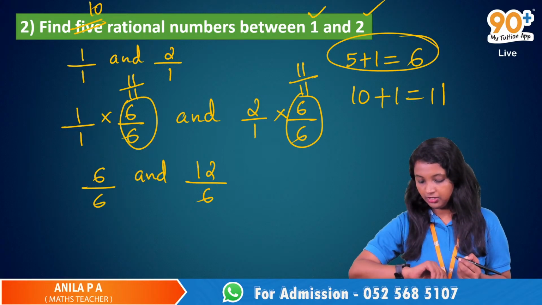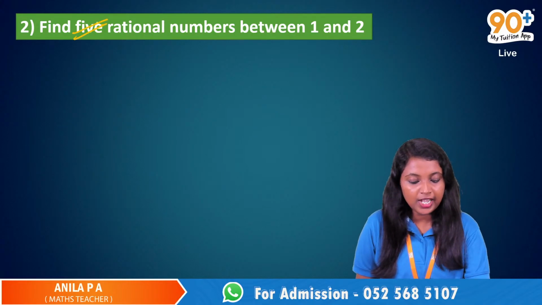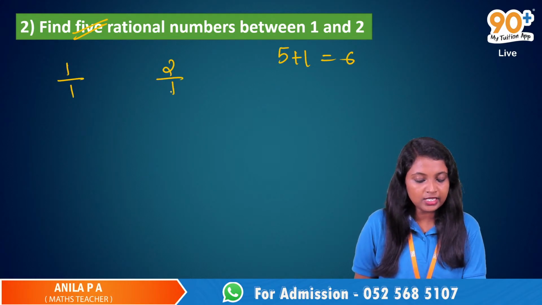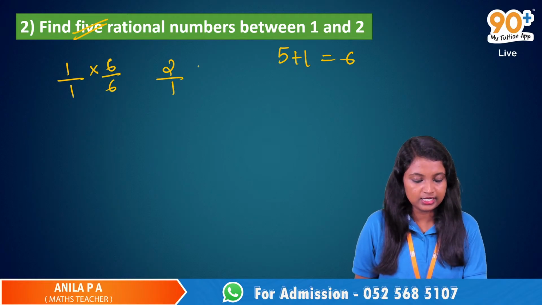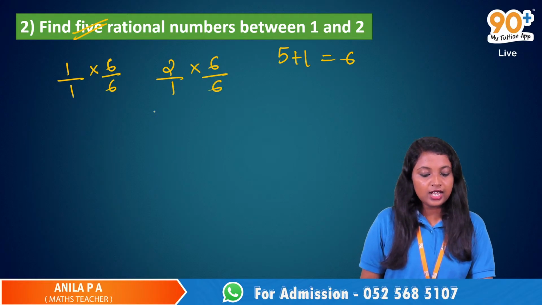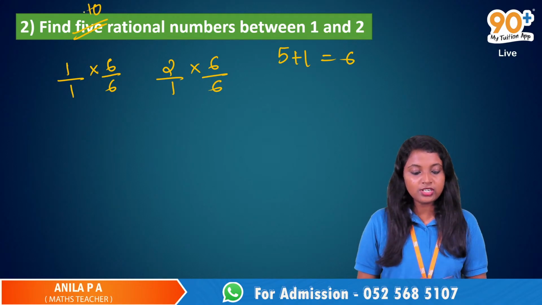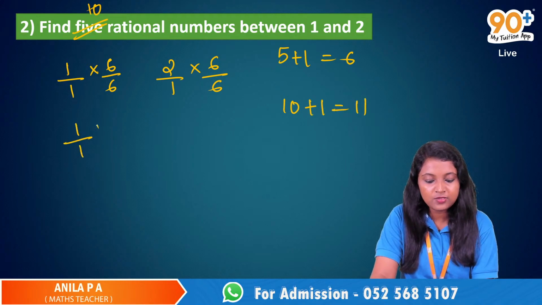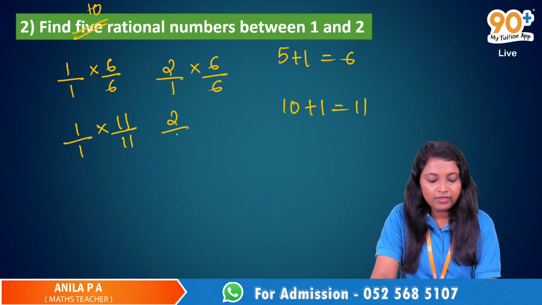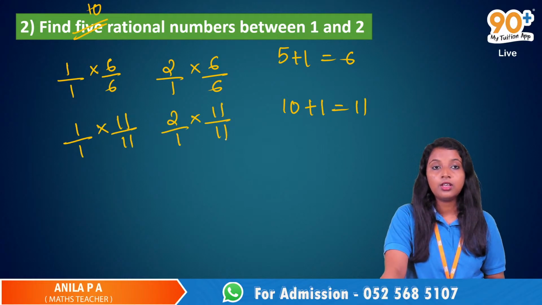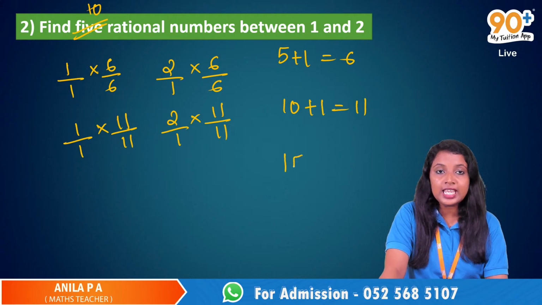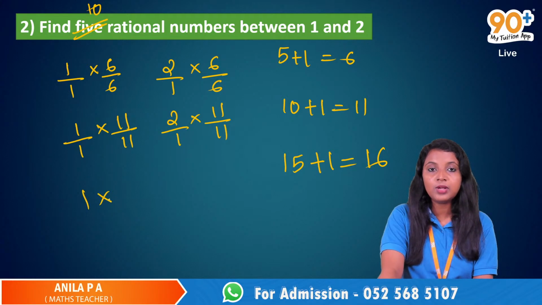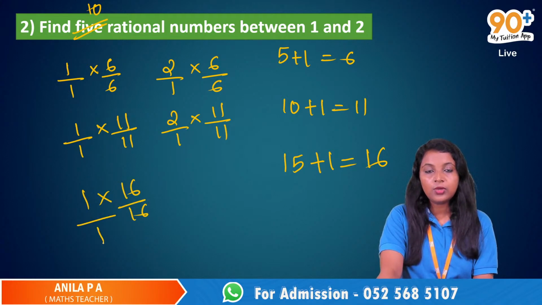So if the question is to find 5 rational numbers, just add 5 plus 1, 6, and you just multiply this 1 by 1 and 2 by 1 with 6 by 6. If the question is to find 10 rational numbers between 1 and 2, just do 10 plus 1, which is 11, and you have to multiply this 1 by 1 and 2 by 1 with 11 by 11. If the question is to find 15 rational numbers between them, just do 15 plus 1, it will be 16, and you have to multiply this with 16 by 16. That is how it works.